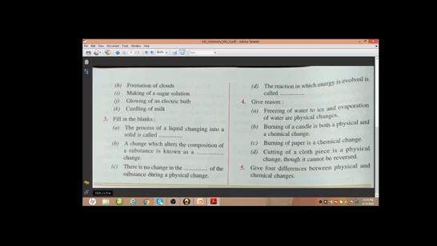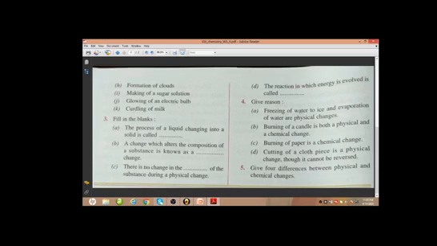Next, there is no change in the dash of the substance during a physical change. So there is no change in the composition or mass of the substance during a physical change. Next, the reaction in which energy is evolved is called an exothermic reaction, where the energy is evolved.